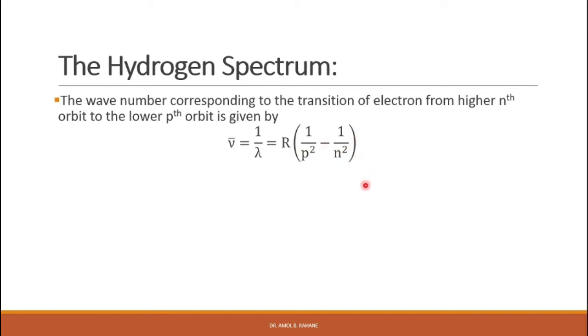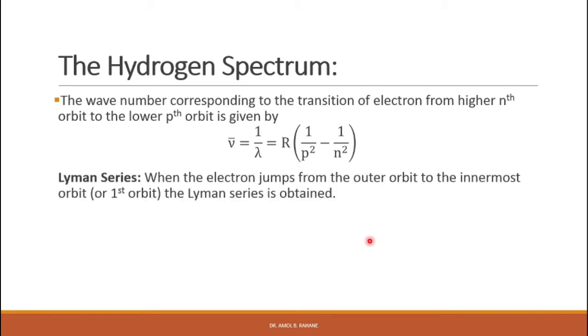So various series of spectral lines in the hydrogen atom occur when the electron jumps from a higher orbit to a lower orbit. The last line or shortest line in each series is called the series limit, and after the series limit a continuum of spectrum occurs.